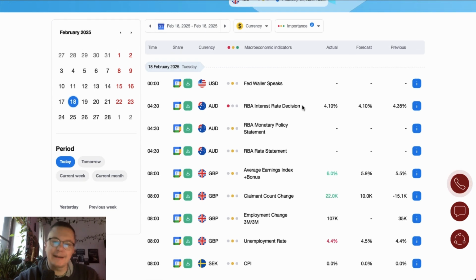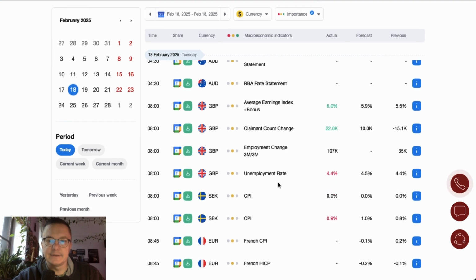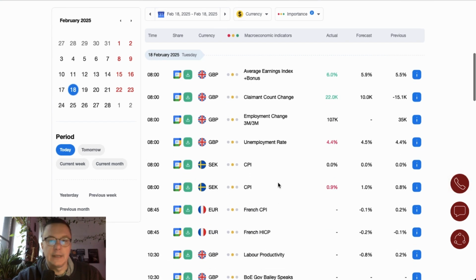RBA, Reserve Bank of Australia interest rate decision took place overnight. The RBA decided to cut the interest rate from 4.35 to 4.10 as expected. Monetary policy statement and the rate statement have been issued as well. So today we'll definitely take a look at the Australian dollar.